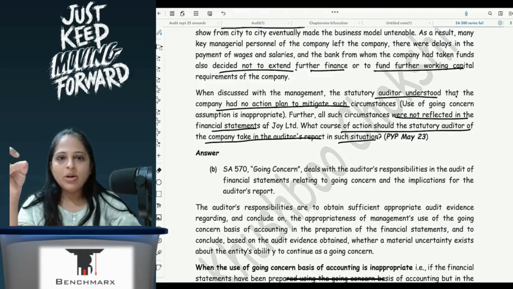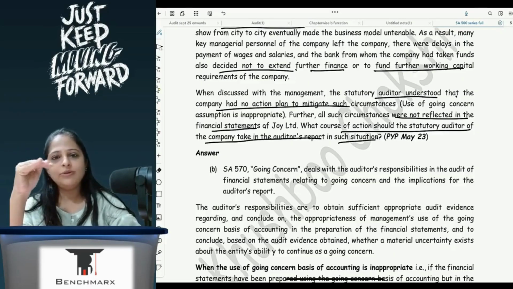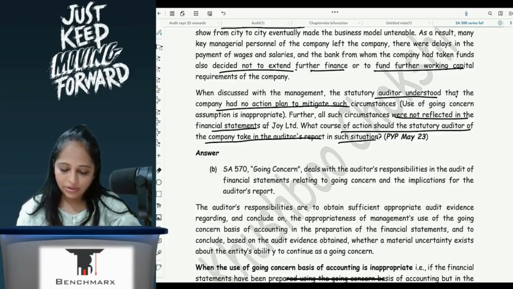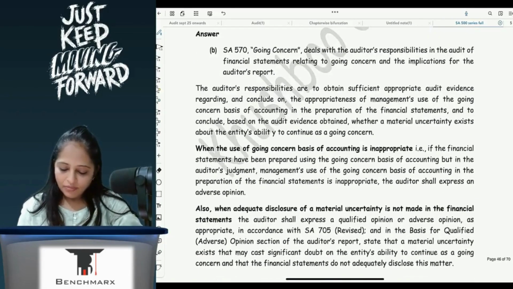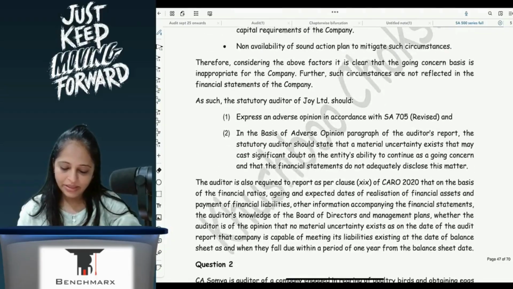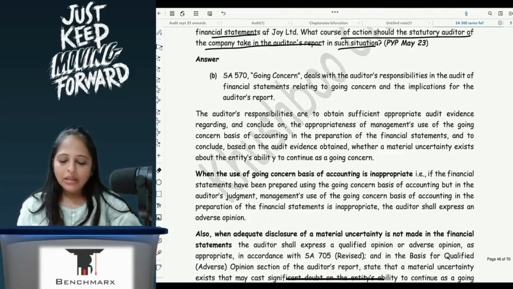So the statutory auditor will have to discuss with management and report. The management will also have to reflect it in their notes to accounts, and if there are any audit procedures, first the audit procedures will have to be done, then the management will refer in notes to accounts, and the statutory auditor will also express an opinion. See how it's written here.